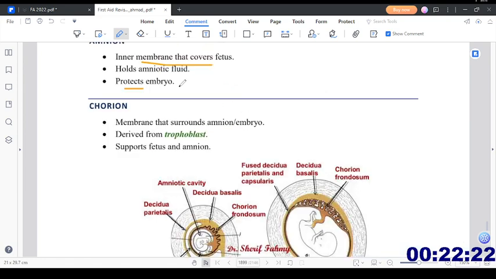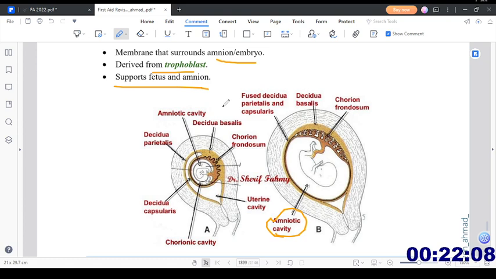This would be amnion. What is chorion? It is the membrane that surrounds the amnion and embryo. It is derived from the trophoblast and supports the fetus and amnion. The amnion will protect the embryo, and the layer that supports the fetus and amnion is called chorion, present outside. This is chorion frondosum. The chorionic cavity is outside the amnion.